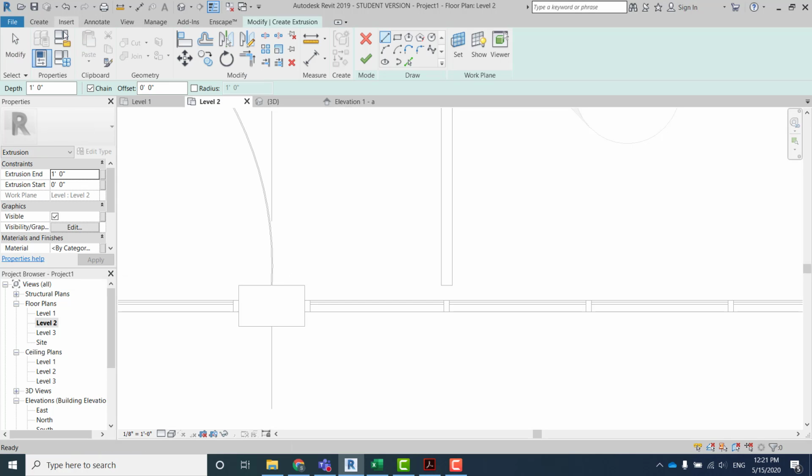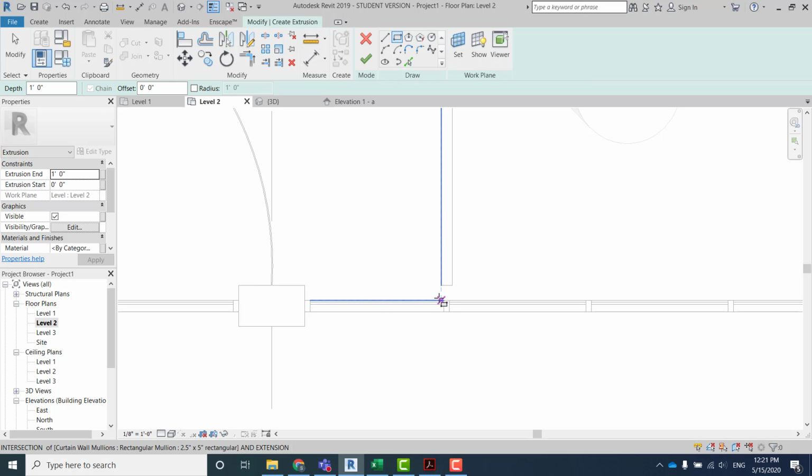Once you click Extrusion, you have this drawing mode, so choose the way of making it. Think about the section of it. For the connector over here it will be close to a rectangular shape, so I think the rectangle over here is the closest one.